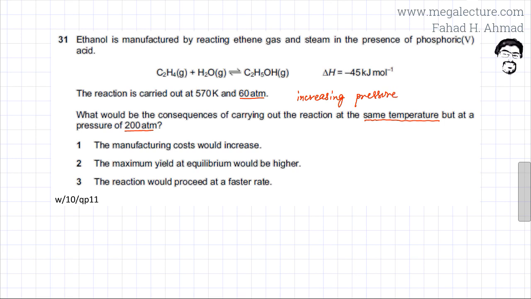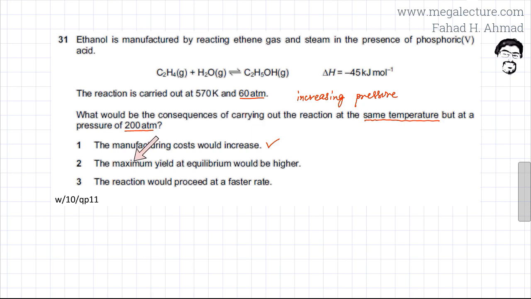Now there are three statements given, and we need to figure out which of the three statements is correct. The first one is that the manufacturing cost would increase, and this is true because a higher pressure leads to more cost. The cost increases because now you would have to build a plant that could sustain a higher pressure. The pipes would be thicker, etc. So operating at a higher pressure would always increase cost. So the first statement is correct.